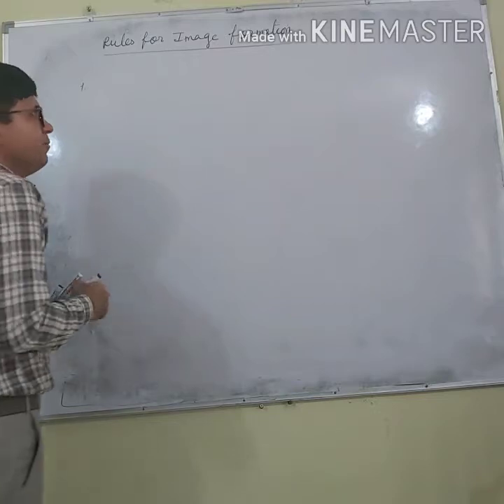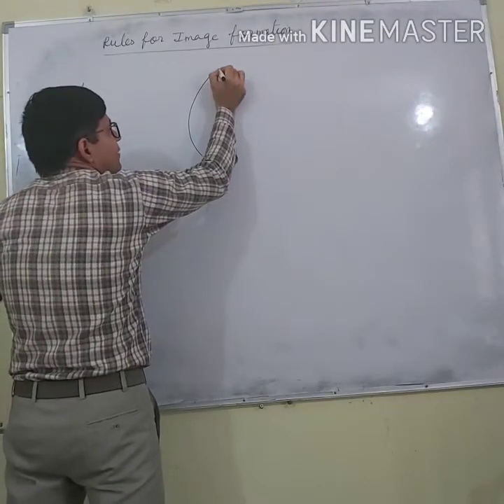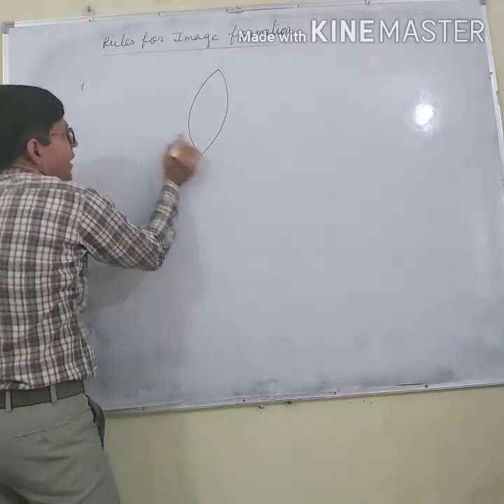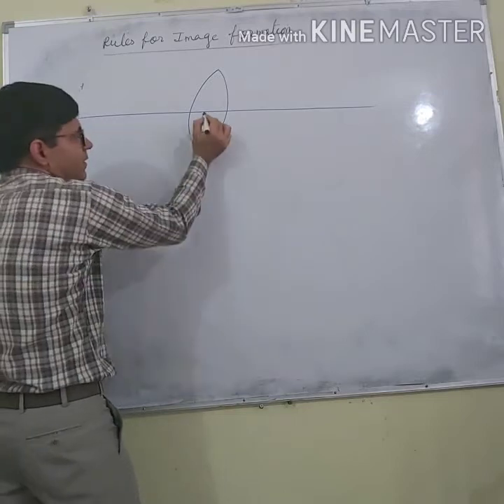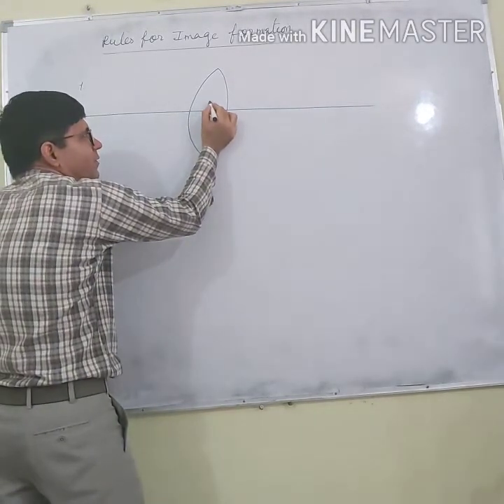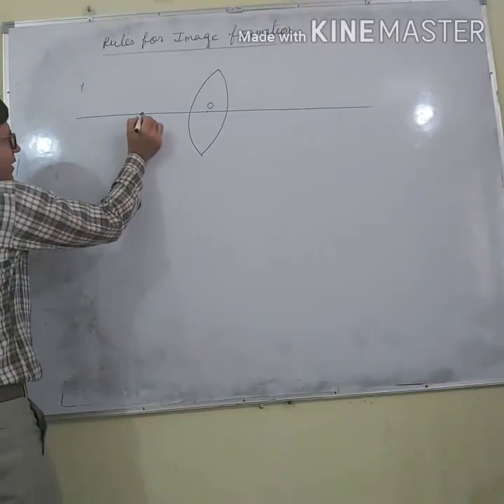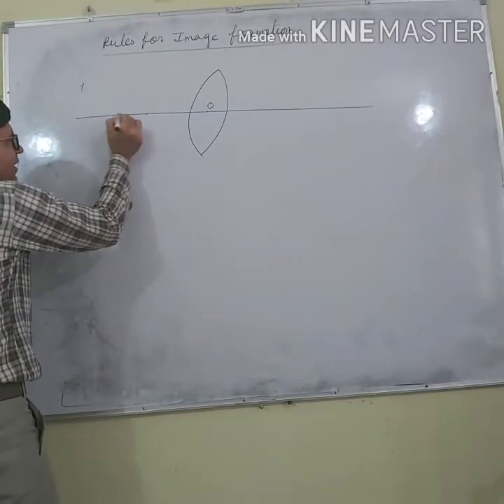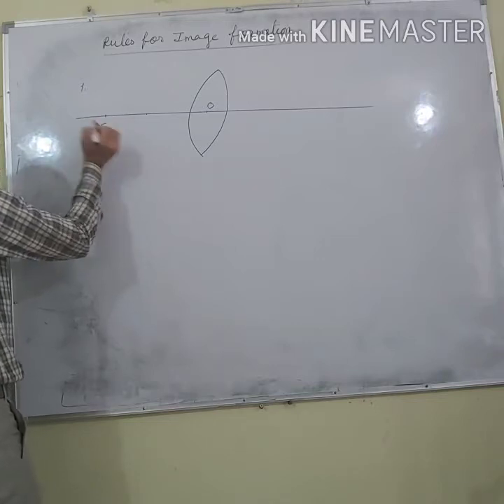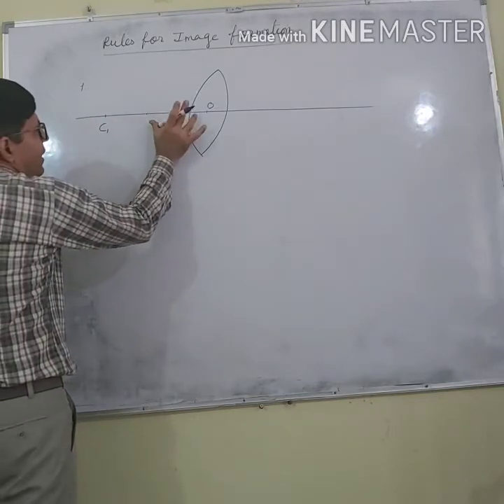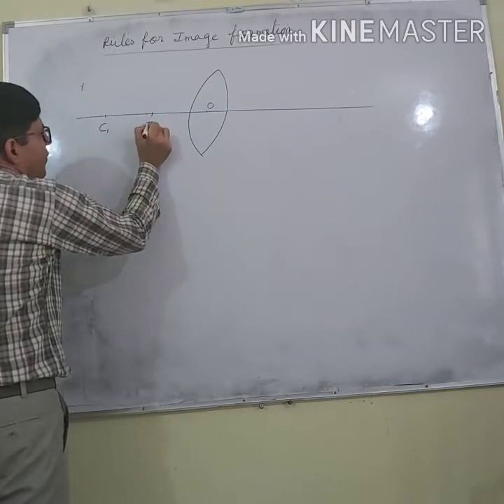let us say we are having a convex lens, and this line is the principal axis, this point is the optical center. As I discussed, this point is C1 or C2. C1, and at its half, let us say this point is F1.